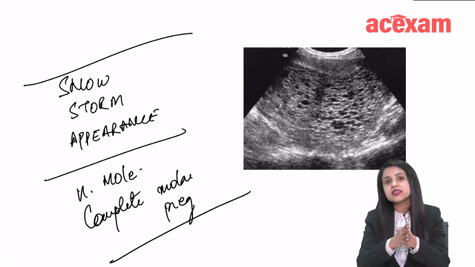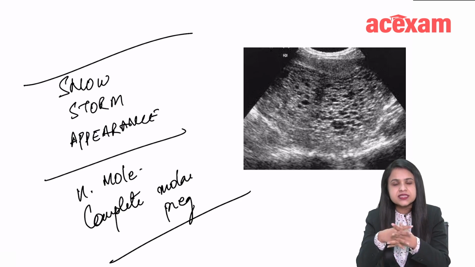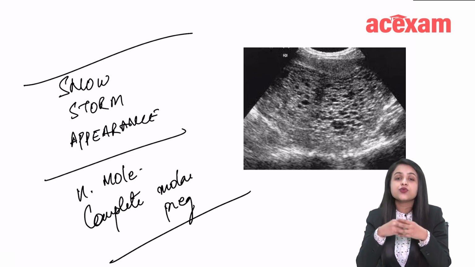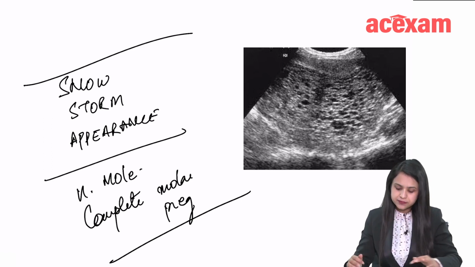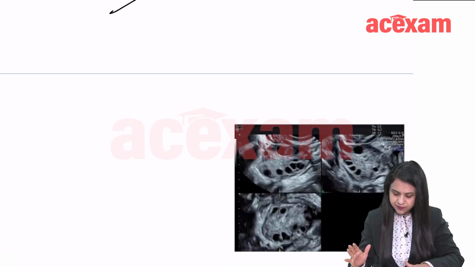In molar pregnancy, the uterus can be slightly more than the period of gestation. There are grape-like vesicles that can be seen. In this pregnancy, you do suction and evacuation to remove the products. And here, follow-up with beta HCG is very important.